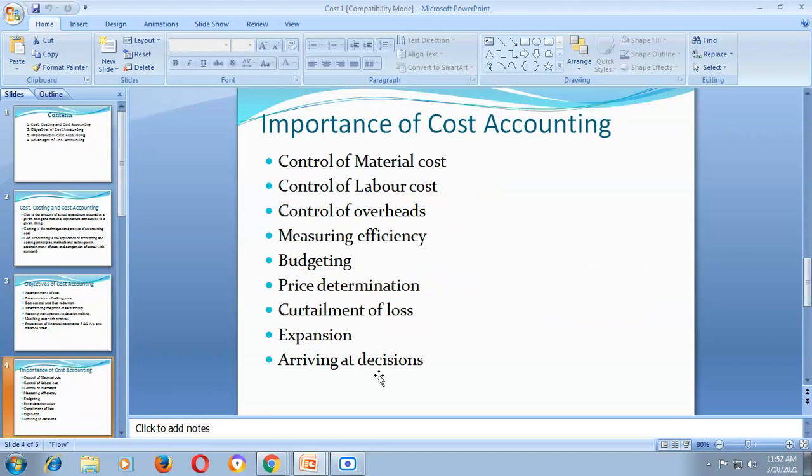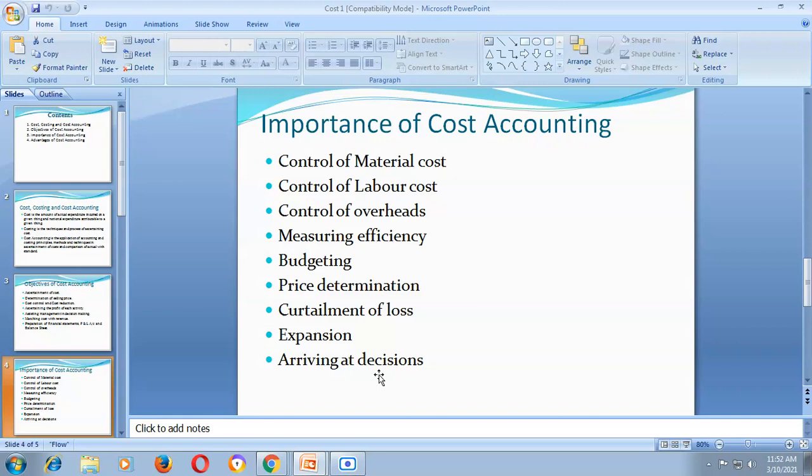Okay, now the next part is importance of cost accounting. So first of all, I took the basic part of meaning of cost, meaning of costing, meaning of cost accounting, then objectives of cost accounting. Now, why is cost accounting useful to the organization? What is the importance of cost accounting? So, these are the importance of cost accounting to the business undertaking or to the business concern.